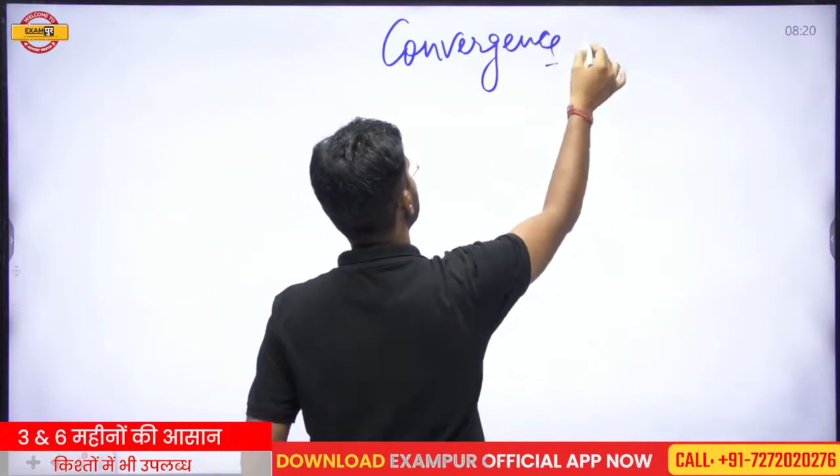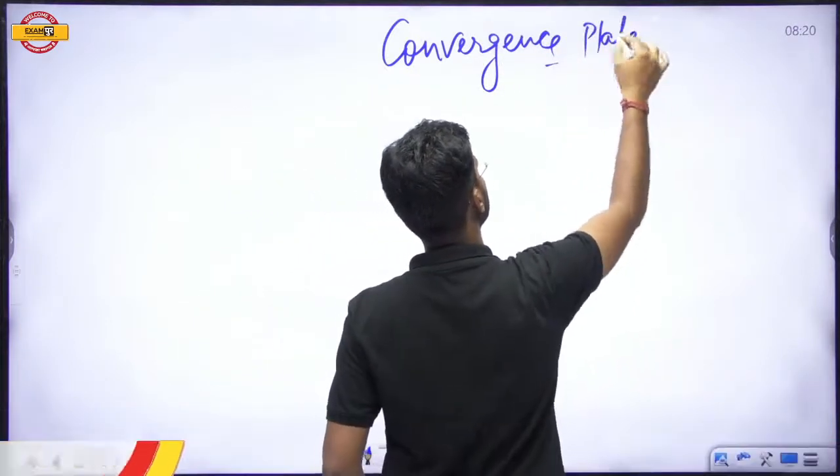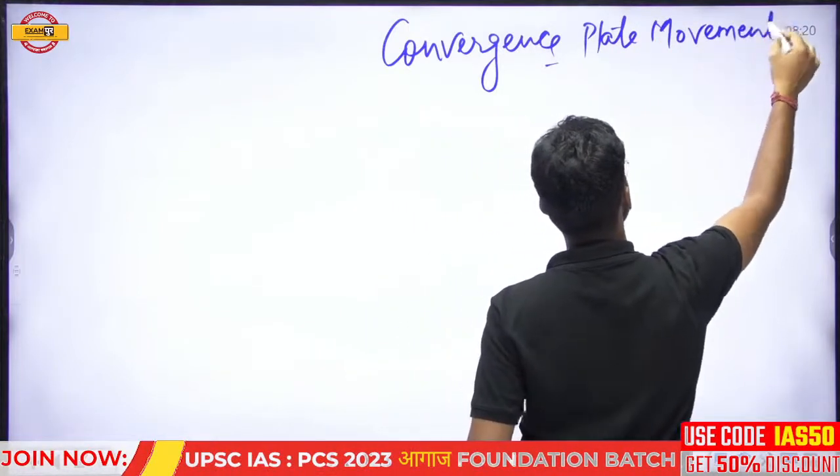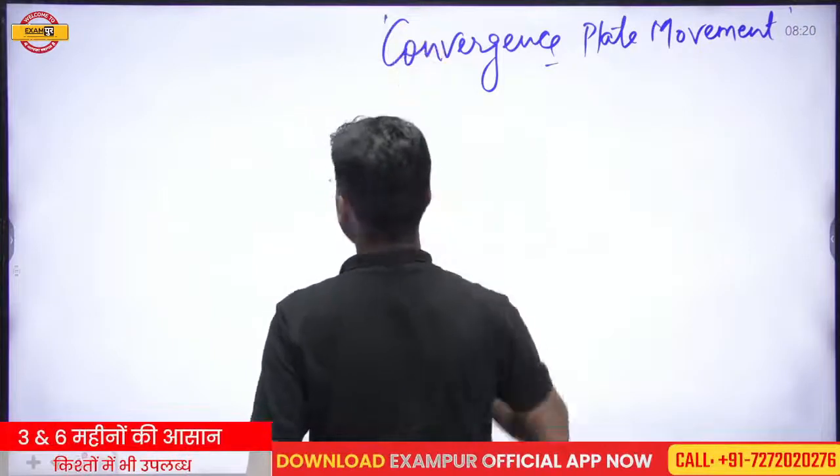Convergence plate movement. What is the condition of the convergence plate movement? Look here.